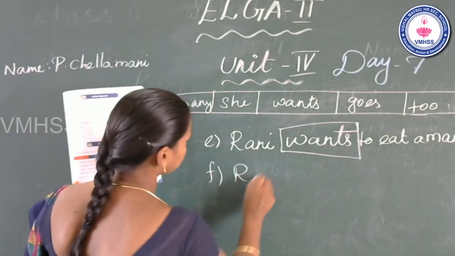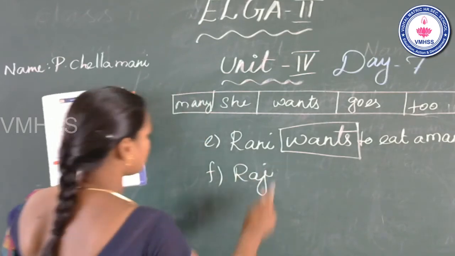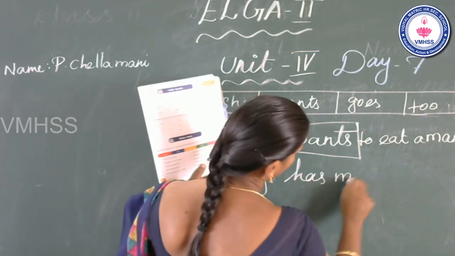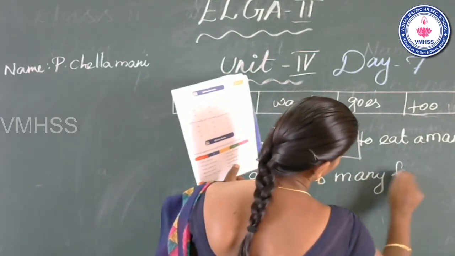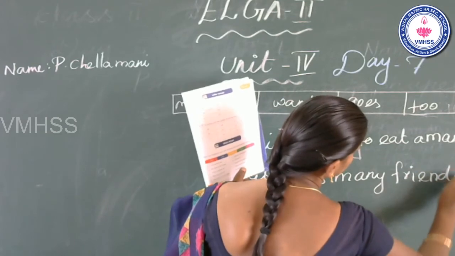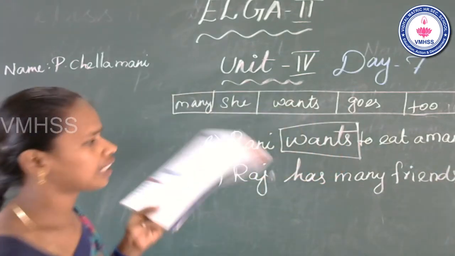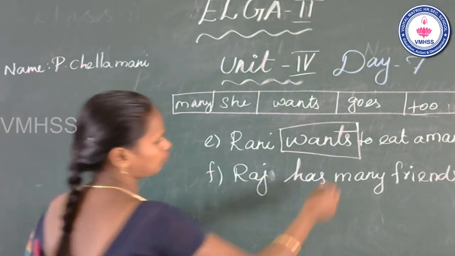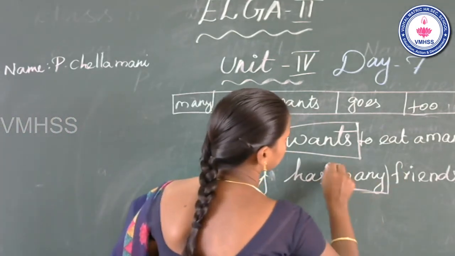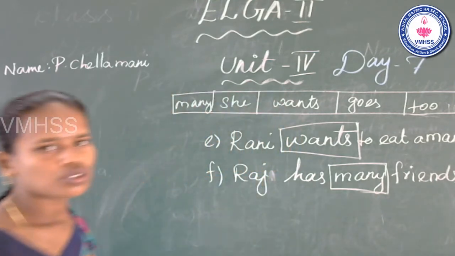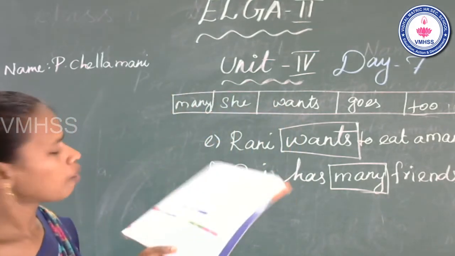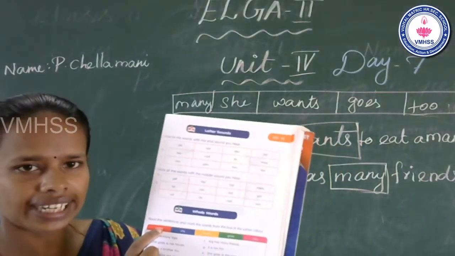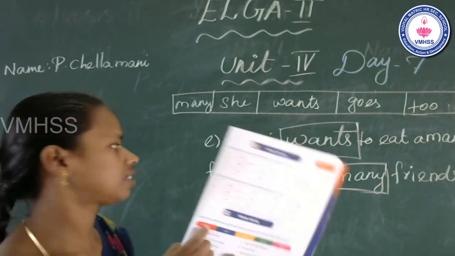Raj has many friends. Do you see any word in this sentence? Yes, that word is many. Okay, so you can see the boxes. Many, which color? Red color. You can color it red.